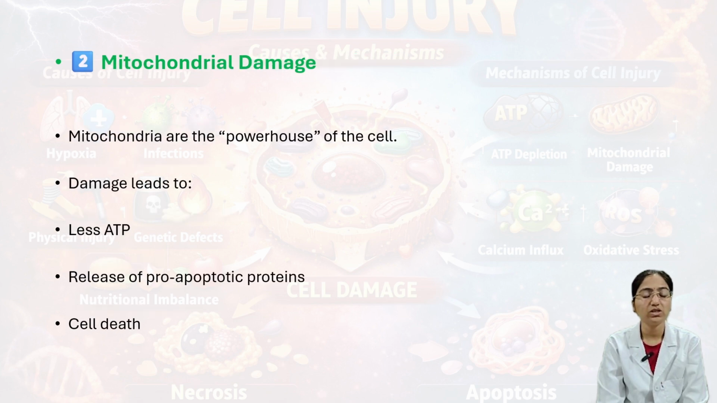We'll see the second mechanism, that is mitochondrial damage. Here mitochondria are the powerhouse of the cell. Mitochondrial damage leads to decreased production of ATP, adenosine triphosphate, and release of pro-apoptotic proteins. Irreversible damage occurs, and lastly it leads to cell death. This is the second mechanism, mitochondrial damage.